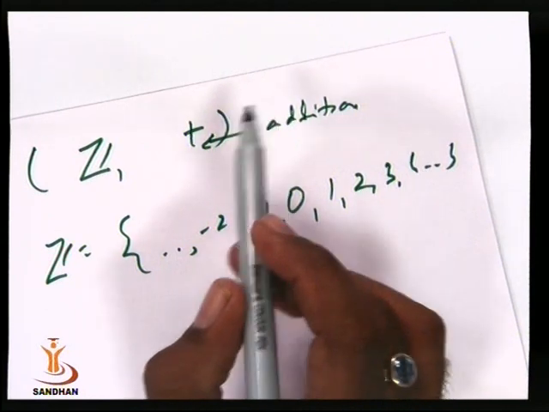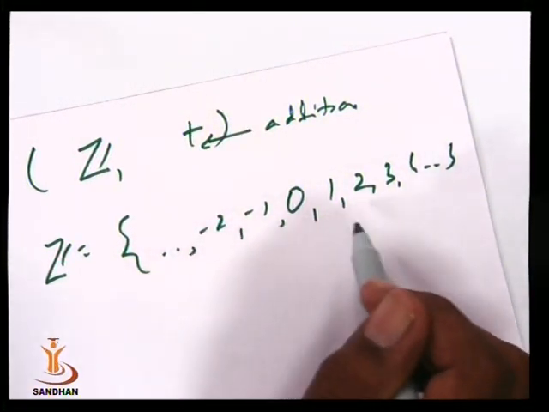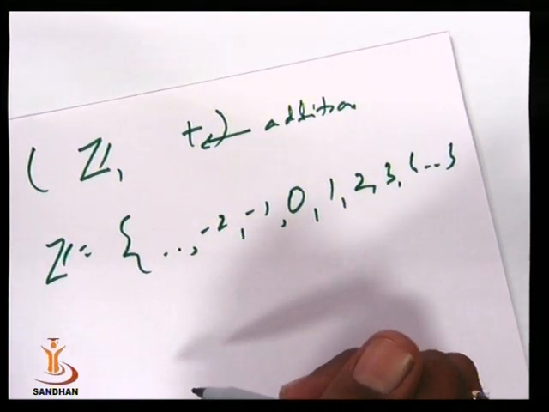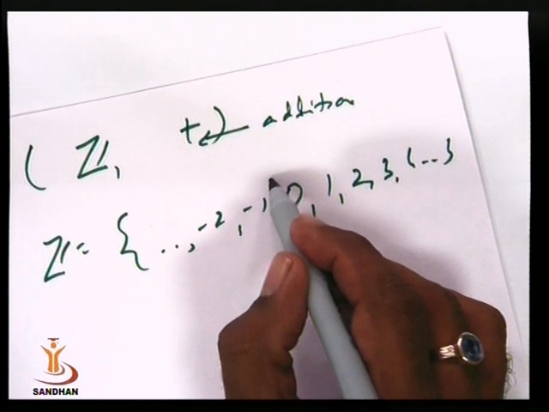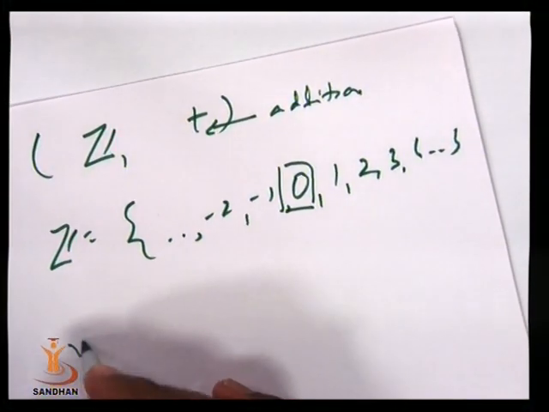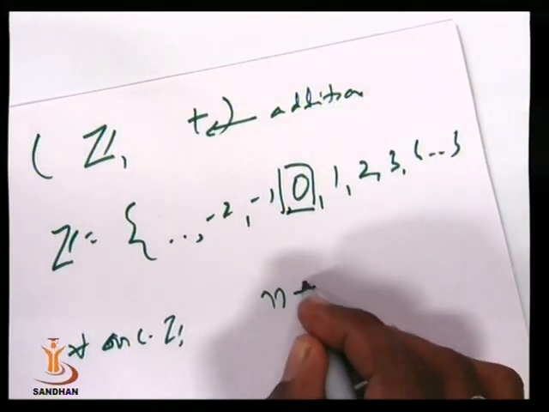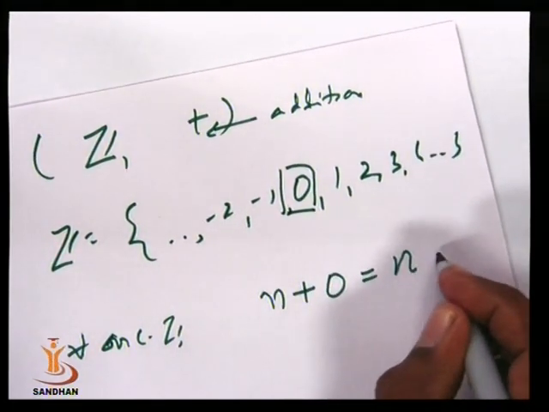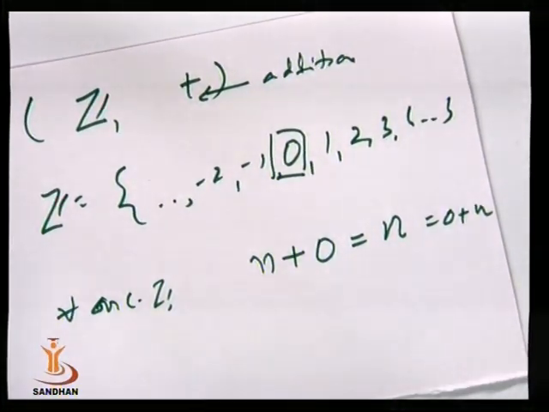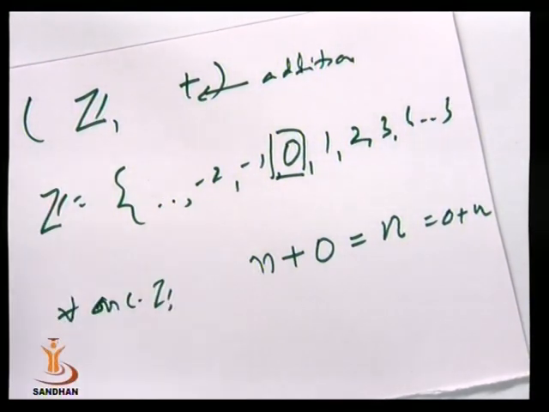That means addition satisfies the closure property. Integers are always associative. Third one, identity element. For addition, 0 always works as identity element, because for every n belonging to Z, n plus 0 is always n, which is equal to 0 plus n. That means 0 works as identity element for the set Z.